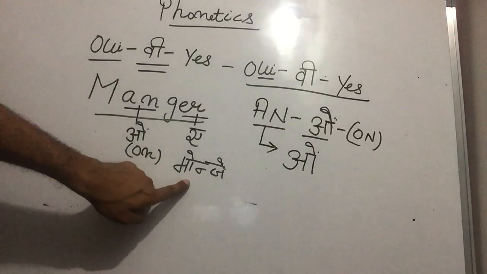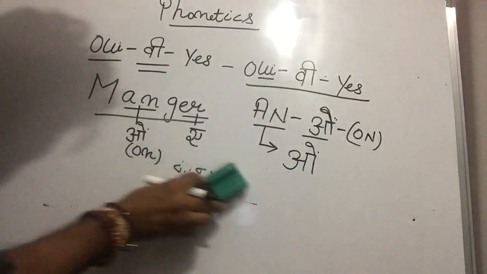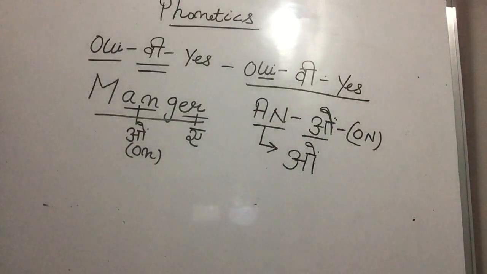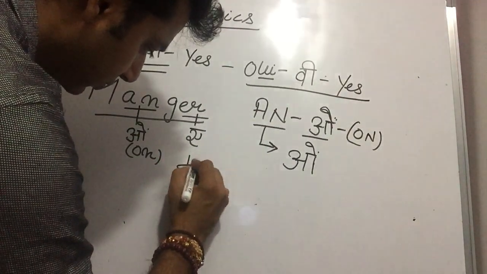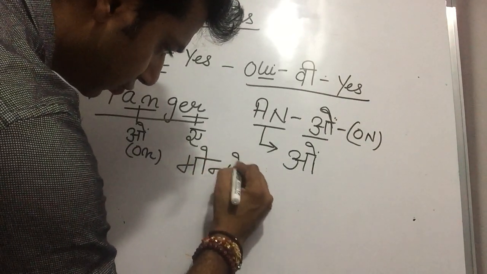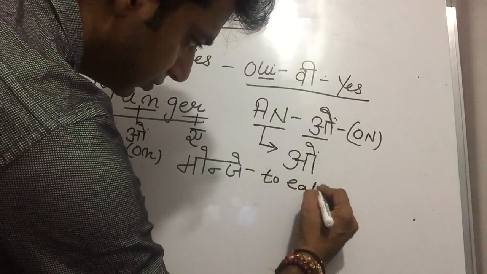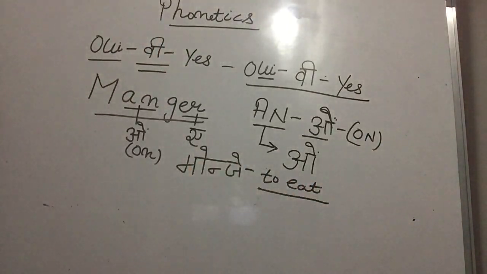Manger. Manger is to eat. Is that clear, Paji?